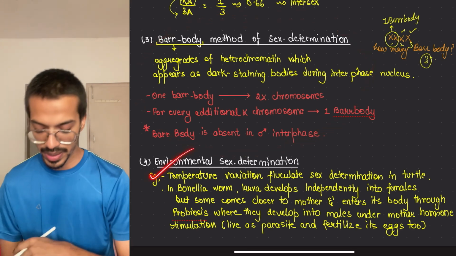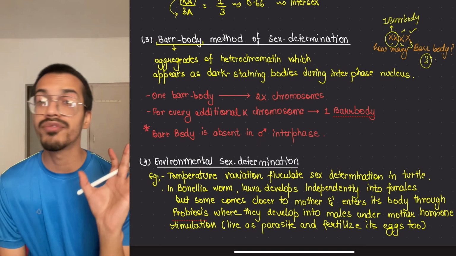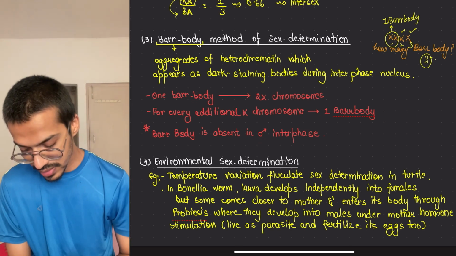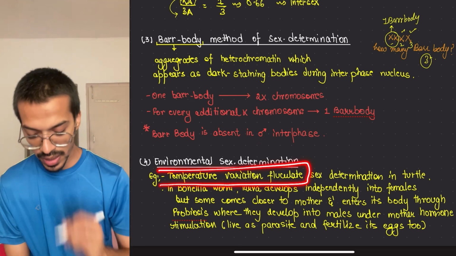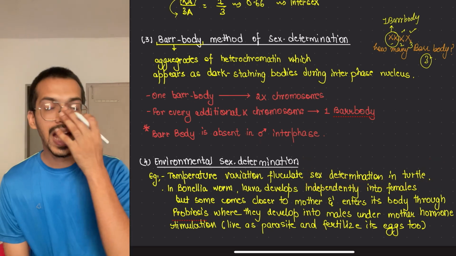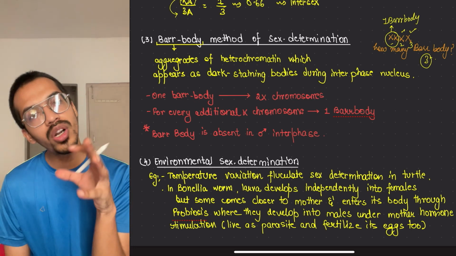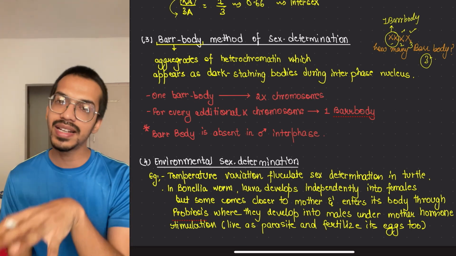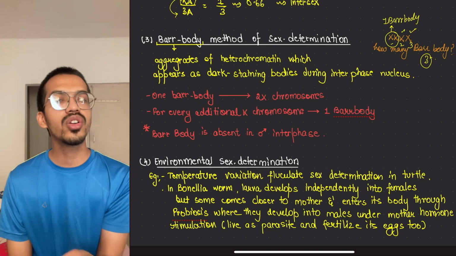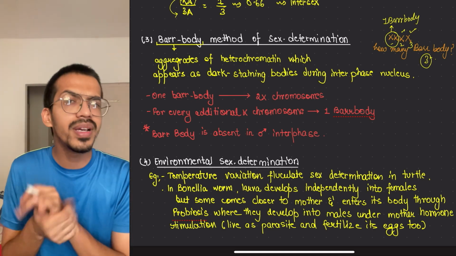Next comes the environmental sex determination. Now sometimes the environment also influences what is going to happen. So the very first thing is that temperature fluctuation can change the sex determination in turtles. What happened in Puri, Odisha? A lot of turtles come and lay their eggs, and the parents go back and later the eggs hatch. Now from the egg either a male will come or a female will come.